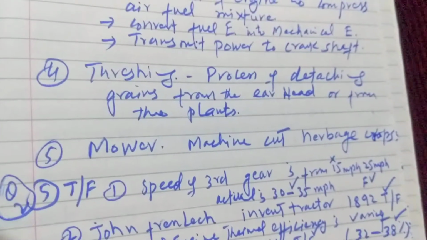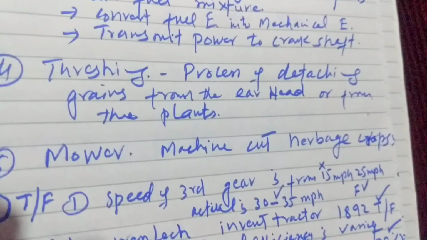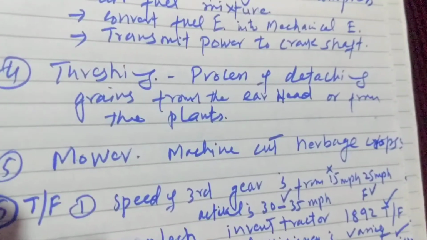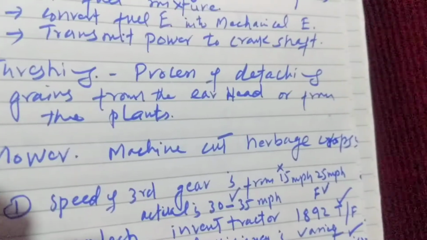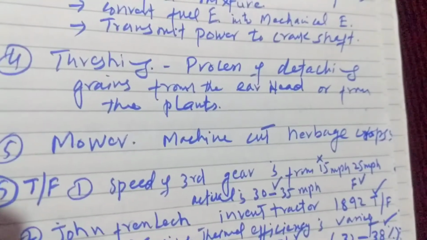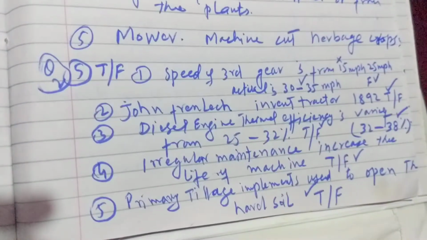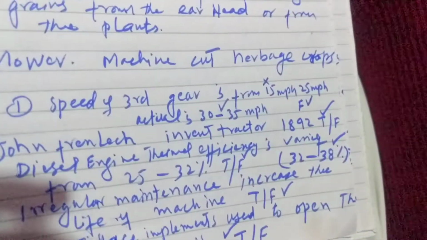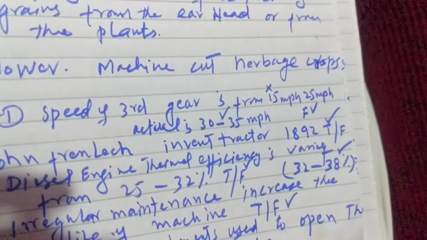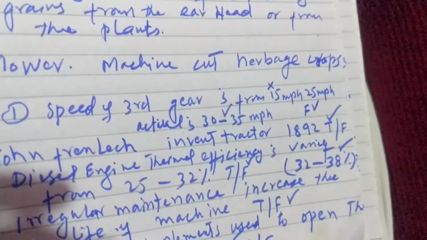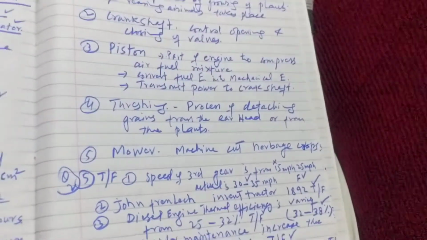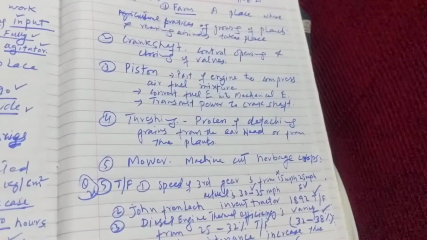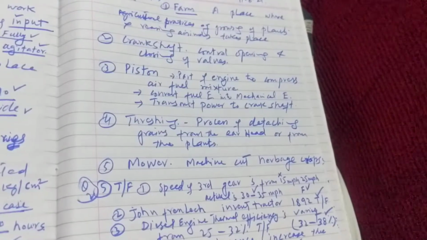Next definition is about threshing. Threshing is the process of detaching grains from the earheads or from the plants. Next is the definition of mowers: machines that cut herbage crops. These were the five definitions in the final term exam.